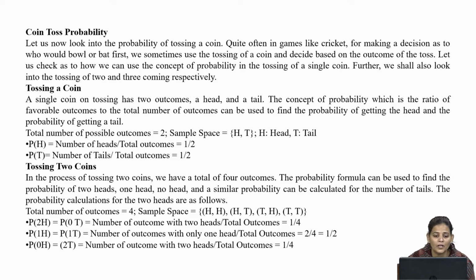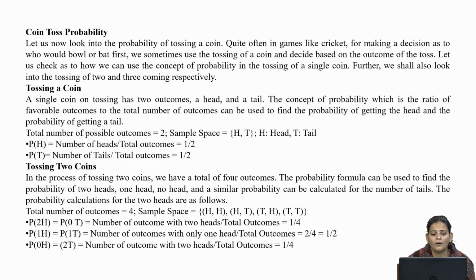The probability calculation for 2 heads is as follows. Total number of outcomes is 4. So, what can be the sample space? We can have 2 heads HH, we can have first head and second tail, we can have first tail and second head, and we can have both tails, first tail and second tail. So, in this way we have a total number of outcomes of 4.